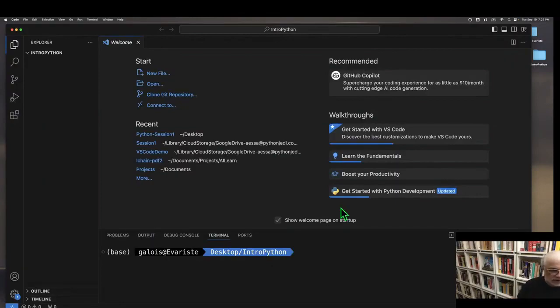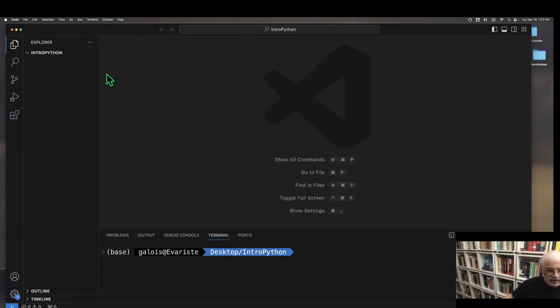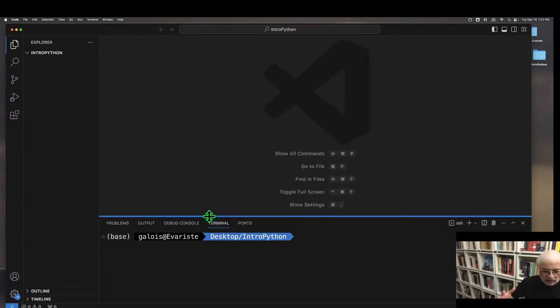You're able to create a new folder if you want to, but you should decide beforehand where you're going to store your Python files and navigate to that. If you need to create a folder for a project, create that folder when you use the open command. Okay, so now I'm going to close this tab again, and this is a fairly standard look at the opening screen for VS Code.